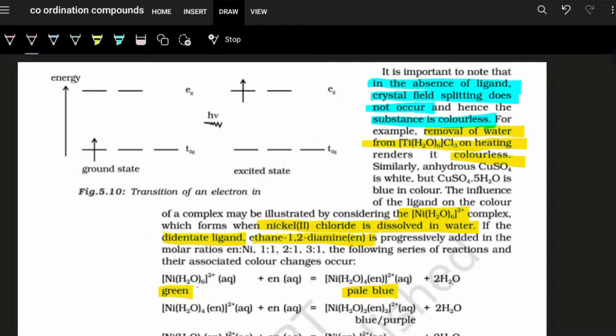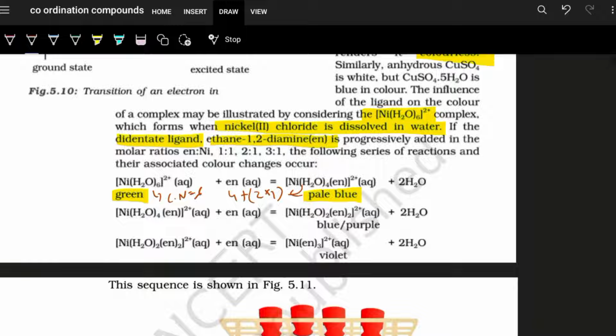and so here it was coordination number equal to 6. To remain 6, it is 4 plus 2 into 1. Why? Because en is 1 and its denticity is 2. So coordination number remains 6 only. Color changes due to the change in the ligand.